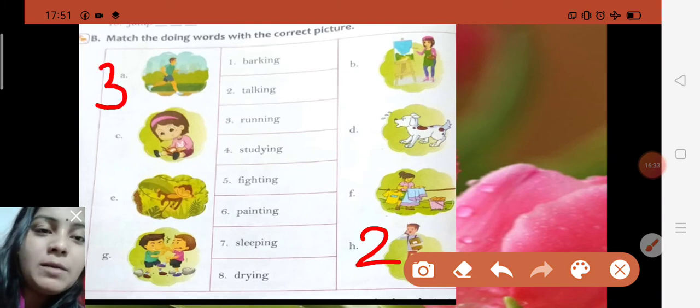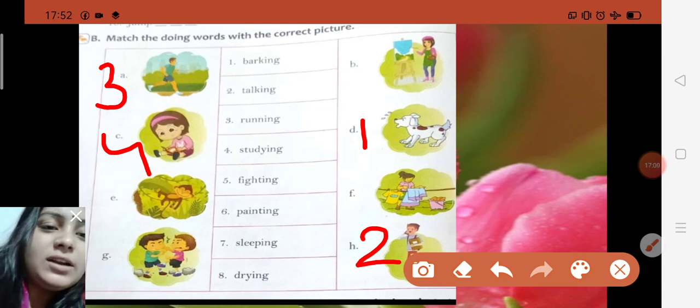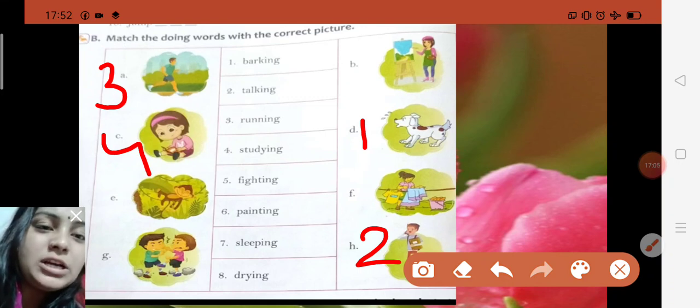Okay children, because in third number the word is given what? Running. After that fourth number, studying. In which picture is it showing that person is studying? Yes, C number picture it is showing this girl is studying. So in front of the studying you just write 4 number. With C you just write 4. After that, fighting. Which two persons are fighting each other? Yes, in G number picture the two boys are showing they are fighting. So in front with G you just write here 5.